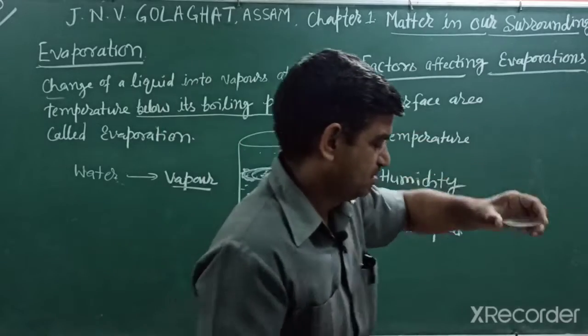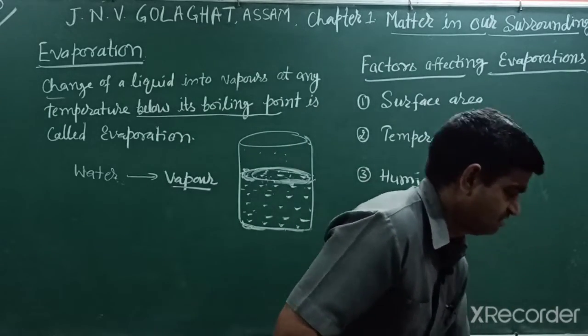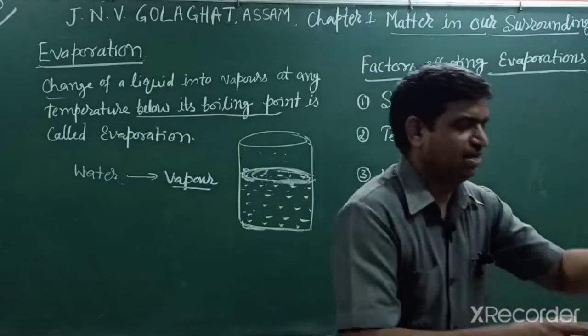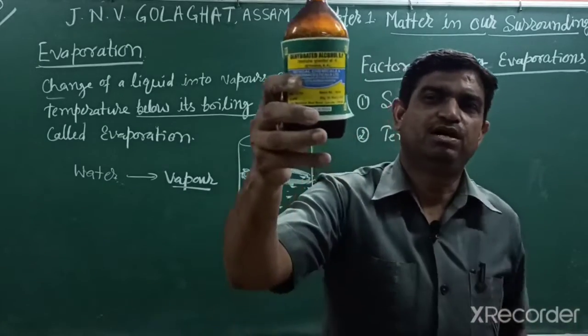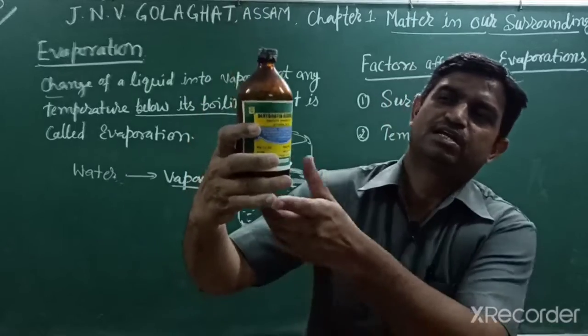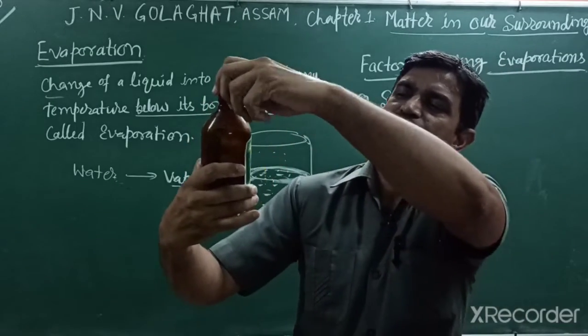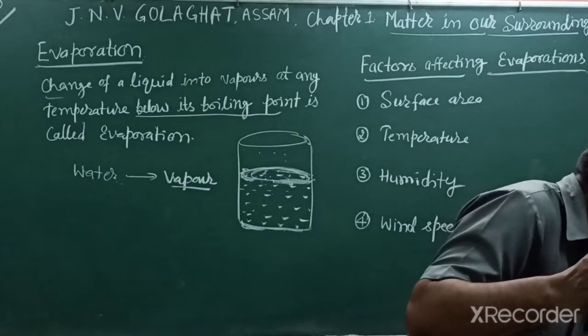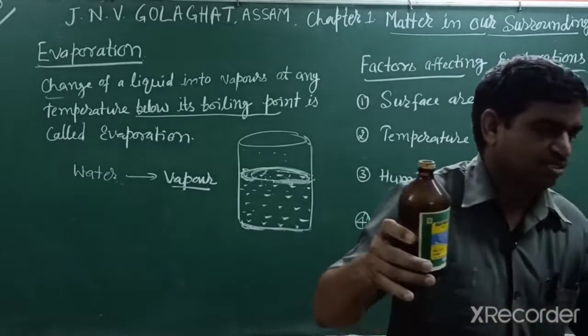This indicates that different substances have different rates of evaporation. Another chemical I will show you is alcohol. This one is ethyl alcohol, dehydrated alcohol. I take it in a test tube.